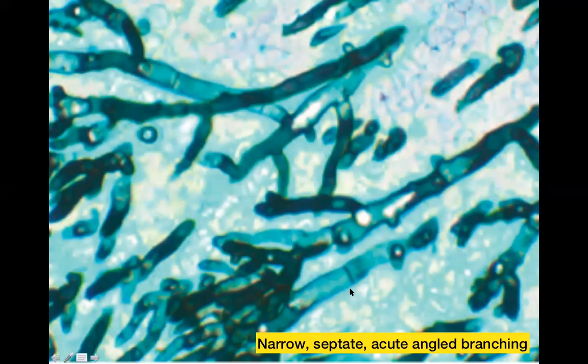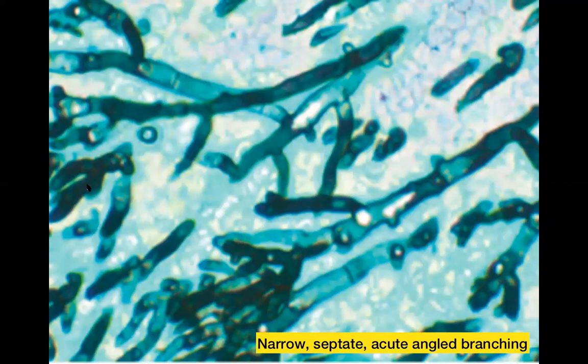First, the hyphae are narrow. They are septate. This is a septa here. There are a few more septae which you can see here. So the hyphae are narrow, they are septate, and they show acute angled branching. So you can see that the branching is acute angled. So these three keywords, narrowness, the septae, and the acute angle branching, help us to identify this as Aspergillus.